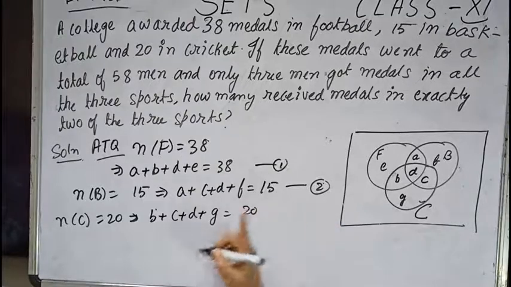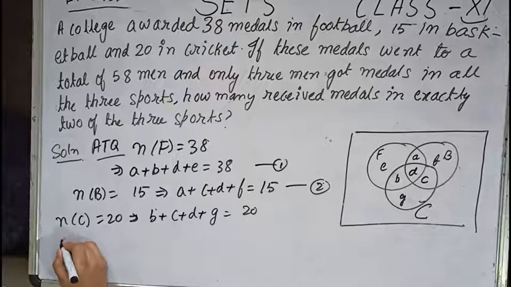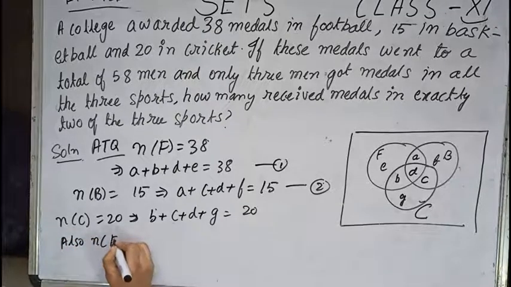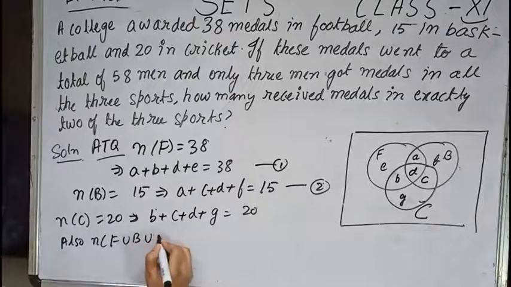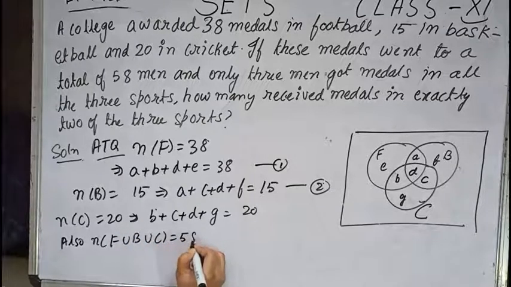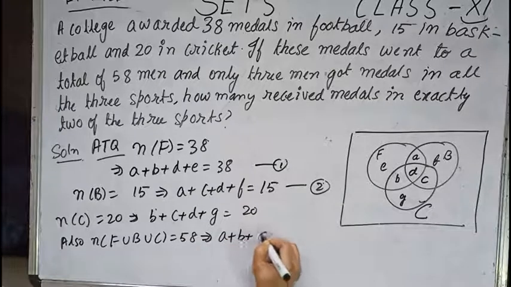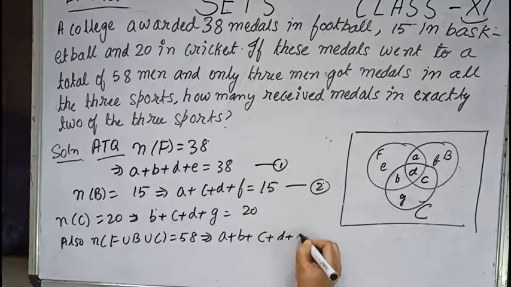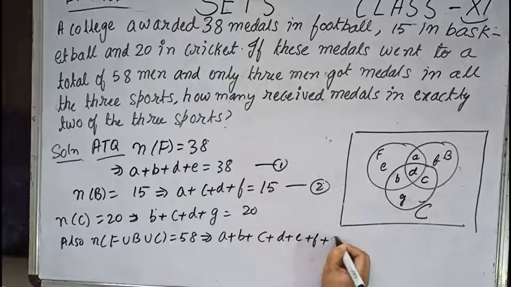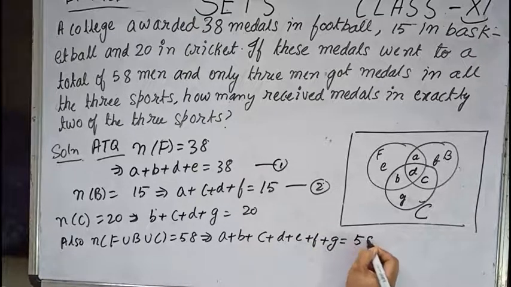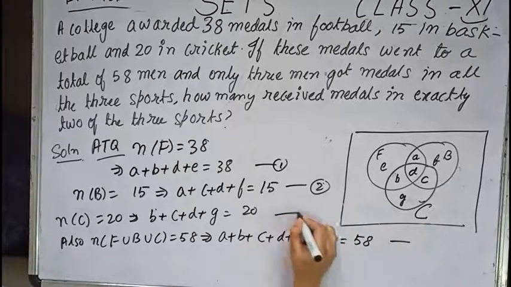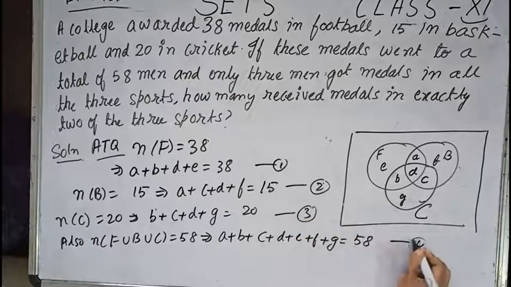Now if these medals went to a total of 58 men, we can write over here also N of F union B union C equals 58. This implies A plus B plus C plus D plus E plus F plus G equals 58. Let us make it equation number 4.